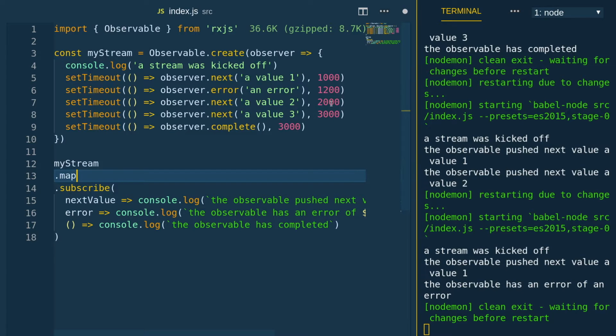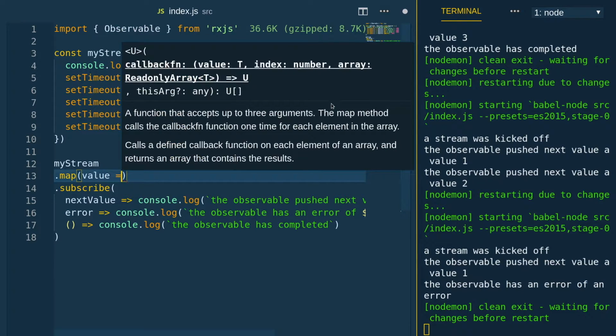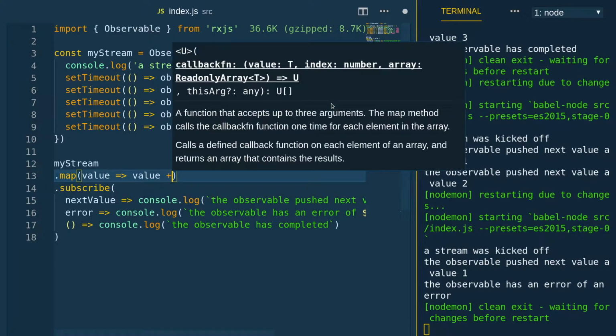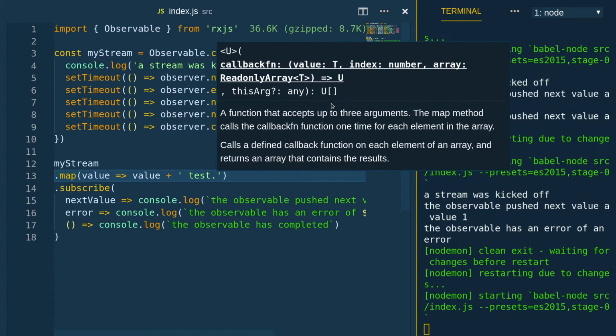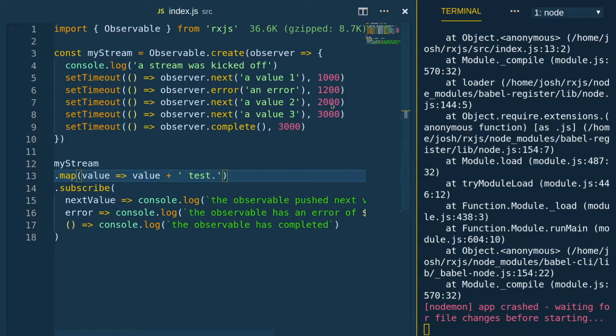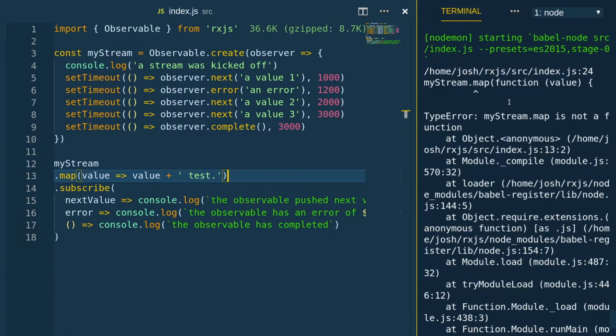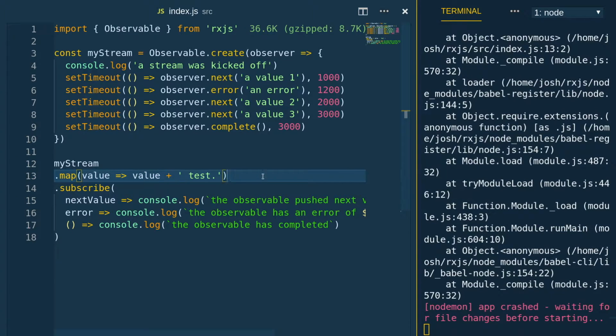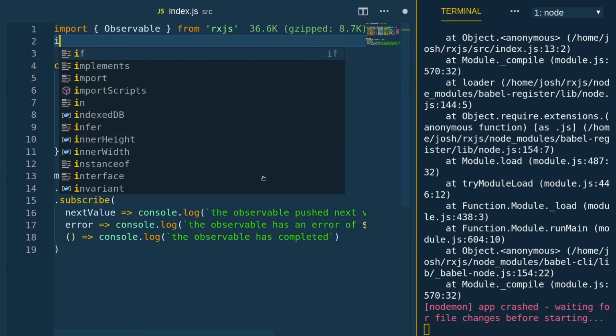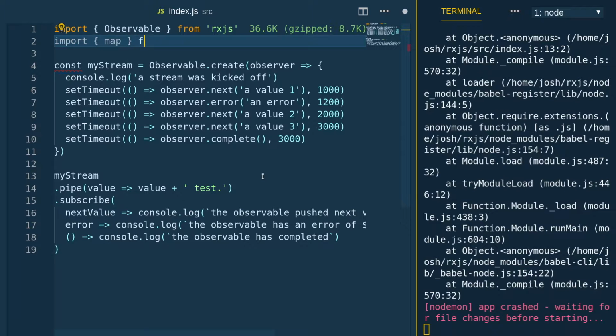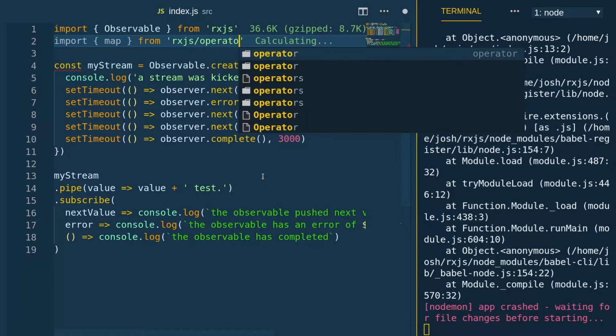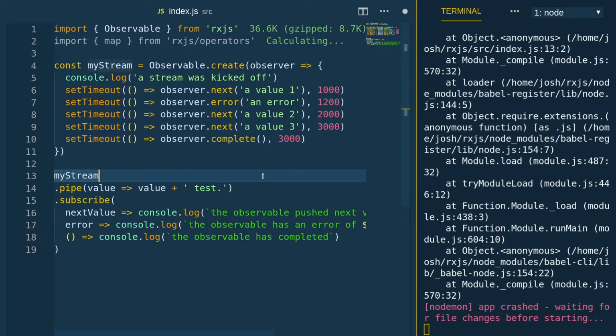Another thing we can do is operators, so we can actually map the values coming in. Here we'll concatenate the word test onto the end of the string. As of RxJS 6, you can't just dot map. You've got to use what they call pipeable operators. So we're going to change that to pipe, and then import the operator map from rxjs/operators. Down here we'll pipe to that map operator.